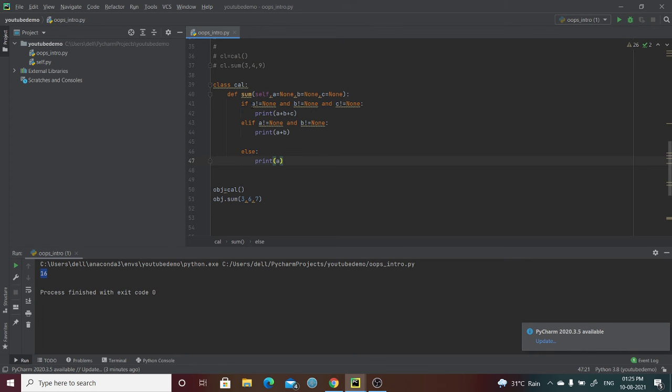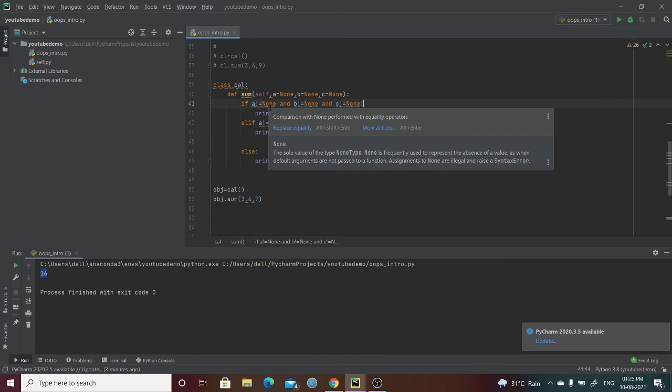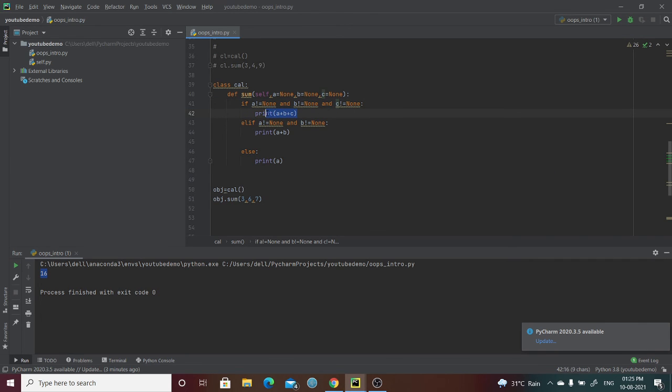If a, b, c were all given, or all were not None, we can add them. If we have given only two arguments, so a and b were given and c is None, it will just add the two arguments.